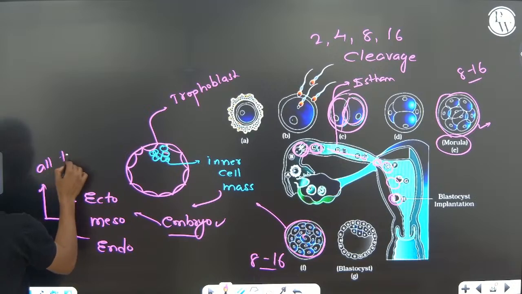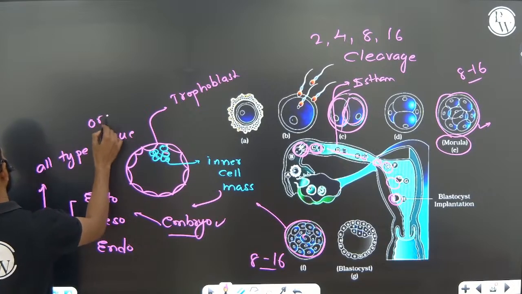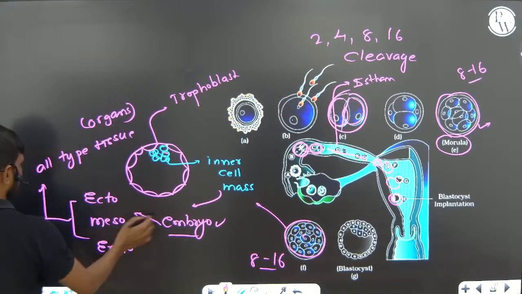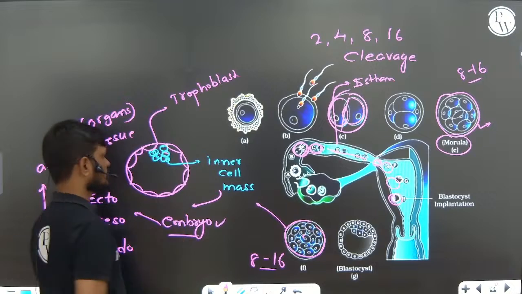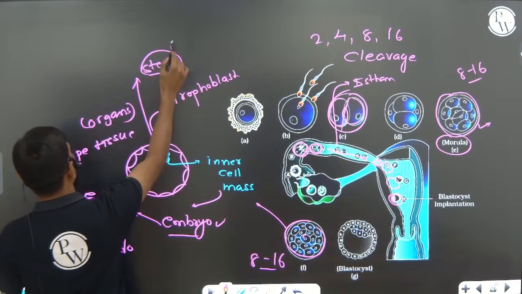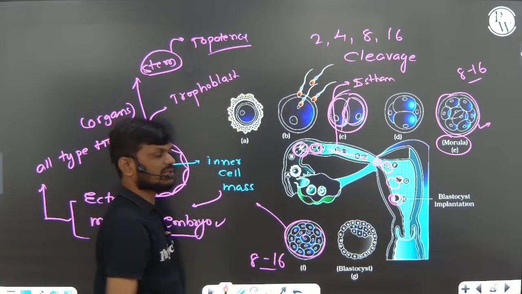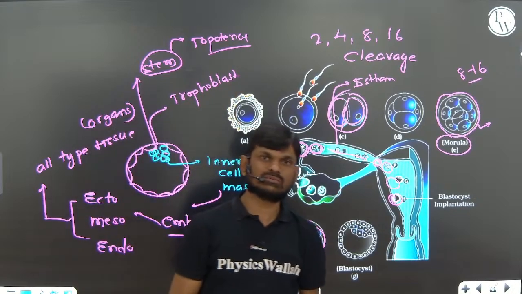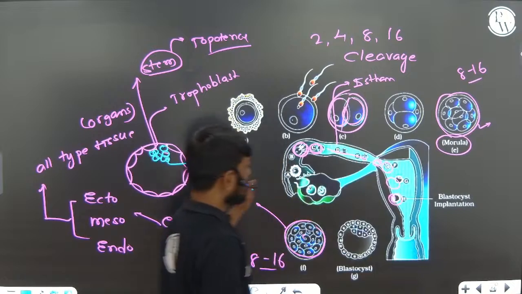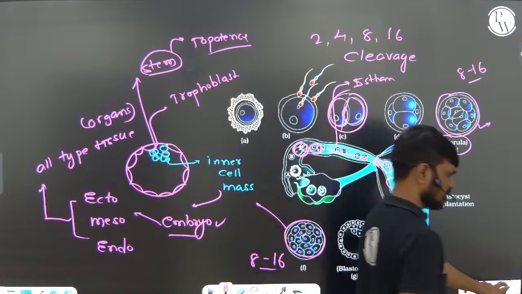These layers produce all types of tissues and organs. This inner cell mass contains some stem cells. They have the capacity of totipotency. Totipotent cells have the capacity to develop into a complete organism, so we are calling them totipotent cells. Okay, so this is the development of the embryo from the zygote. Next one.